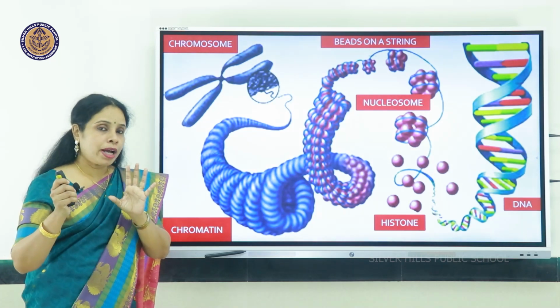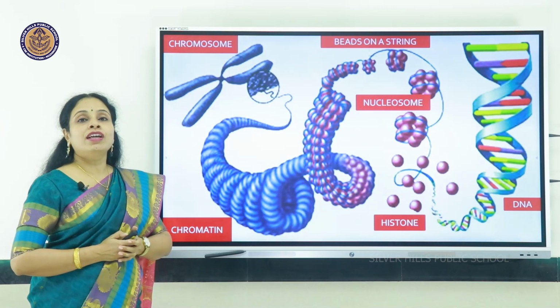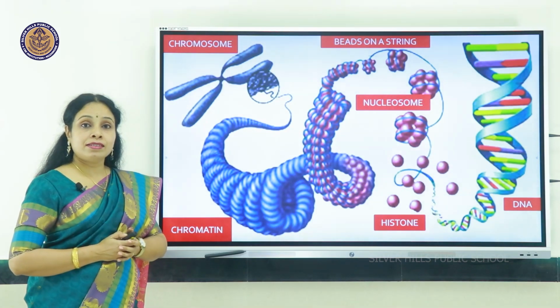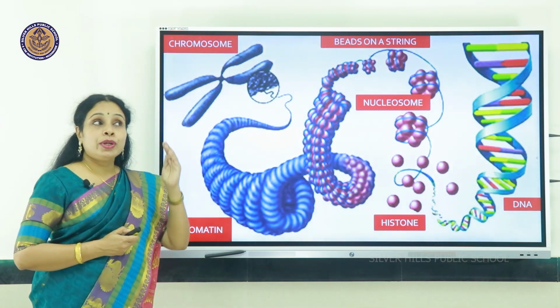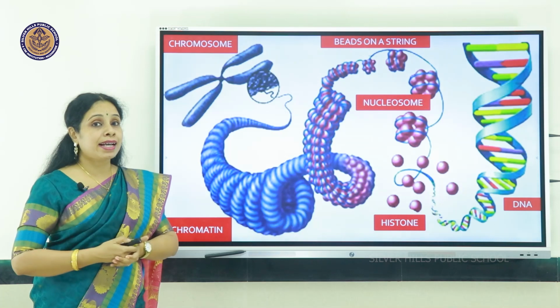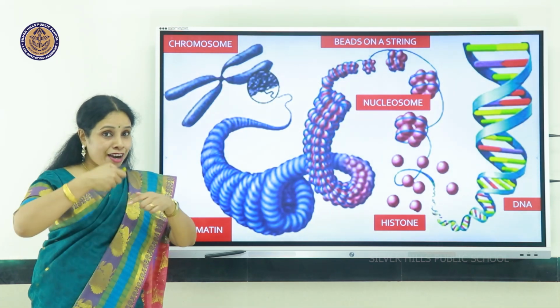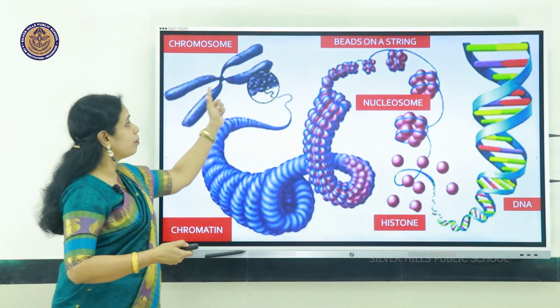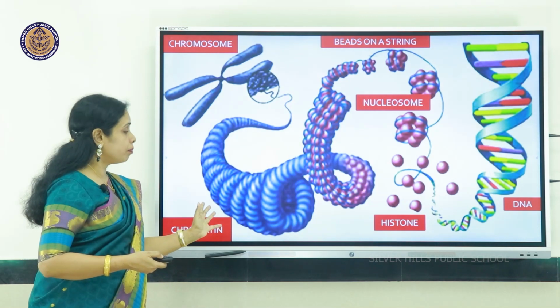So by now you would have understood this is the basis of inheritance, the chromosome, which you inherited half from the father and half from the mother's side. So you have 46 chromosomes. If we unwind the chromosomes, they appear like this, like a solenoid.